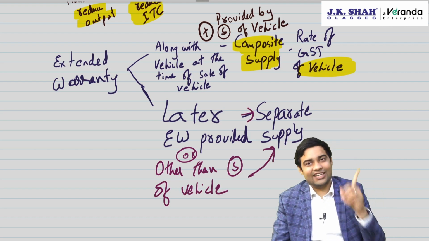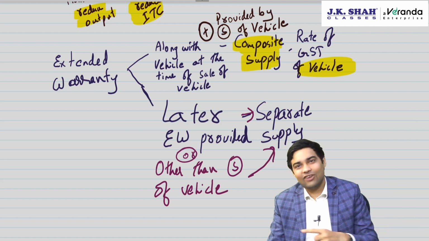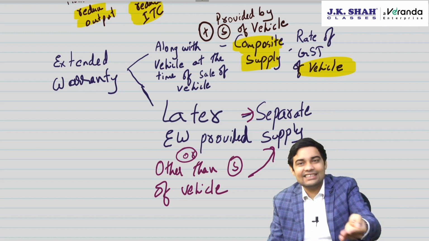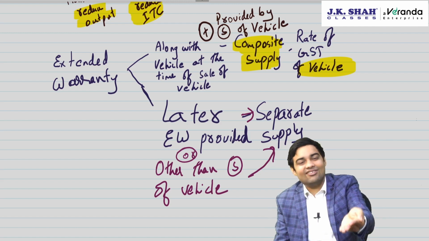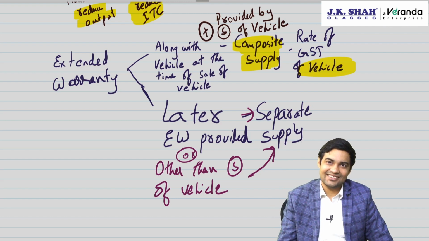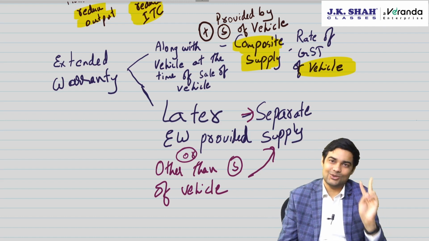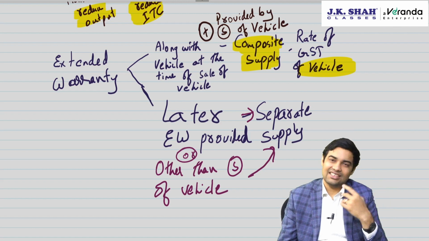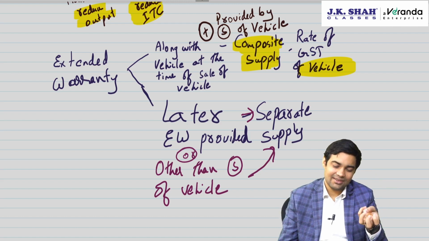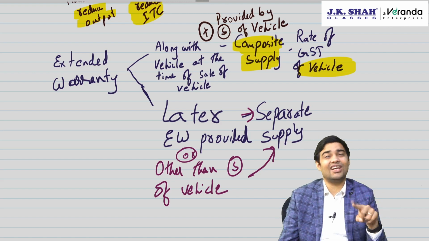If it is provided later or by a person other than the supplier, like Honda is providing extended warranty but the dealer is selling the vehicle, then Honda will charge separately, the dealer will charge separately for the vehicle, then it is not a composite supply. So be careful about these 2 points, very important for exam. But the question here is whether it is applicable for inter-CA. I think the institute should clarify this, but in Jan 25 they had included it, so it should have been there in May 25 module also.